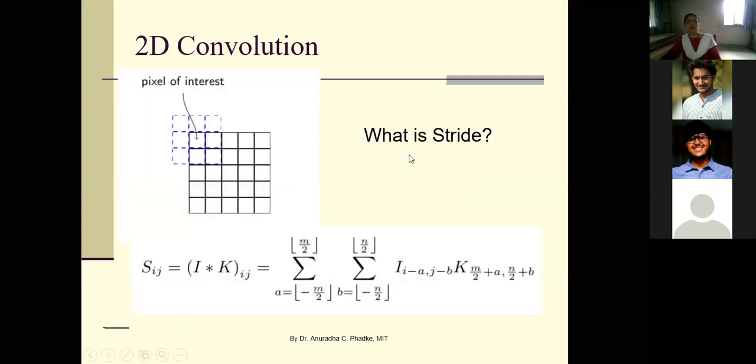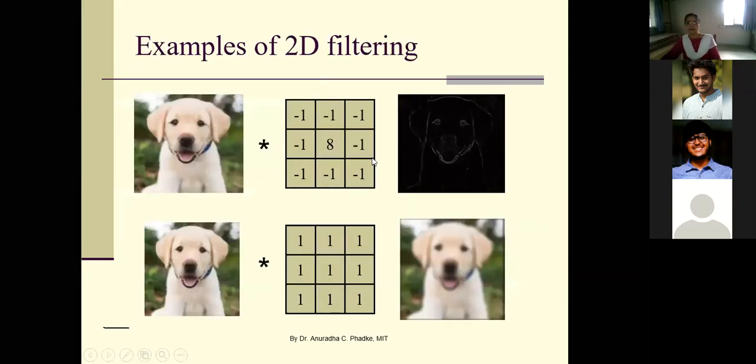Okay, so this is about stride. I'm not going into this mathematical equation. This concept is important. Here a 3 by 3 mask is shown, and we are applying this 3 by 3 mask on this particular image. If stride is 1, we scroll this mask by 1 column. If stride is 2, we scroll this mask by 2 columns and so on. This is the meaning of stride.